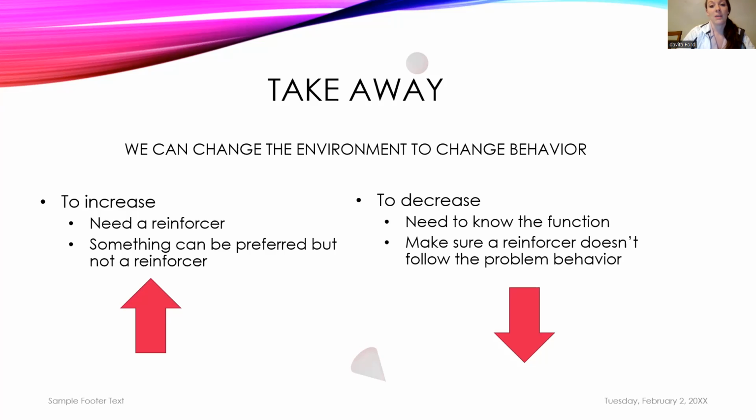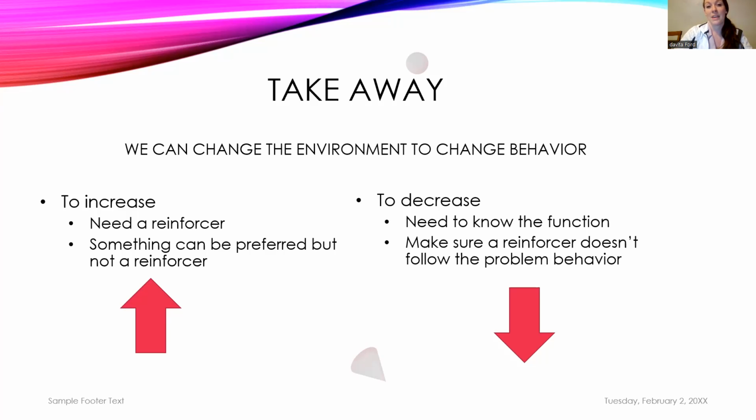Now, if you're trying to decrease a behavior, it's definitely very helpful to know what the function of the behavior is. Why is the behavior happening? Again, everything happens for a reason. Are they in some way escaping something? Or maybe you're trying to praise them, and you think it's a reinforcer, or you think it's a punisher, but maybe it's not. Every kid is different. Every situation is different. So if you're wanting to decrease a behavior, then knowing what the function is is super helpful. And we'll talk about how to find that out in the future a little bit more.